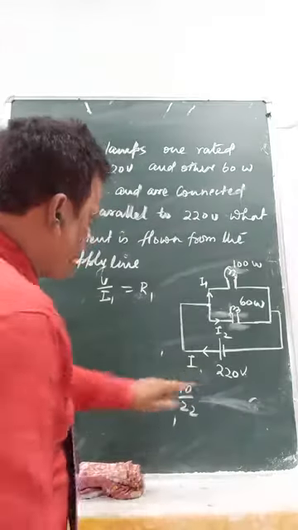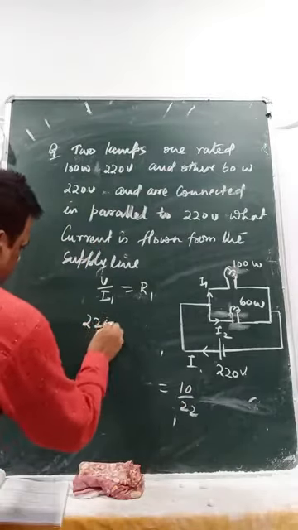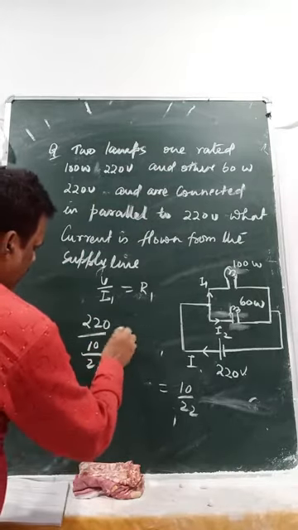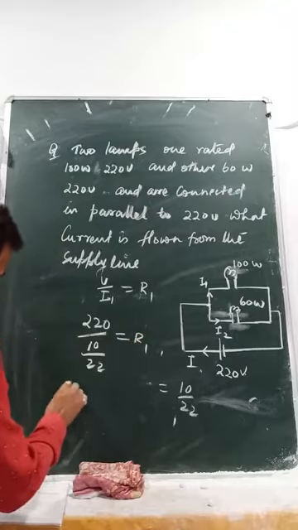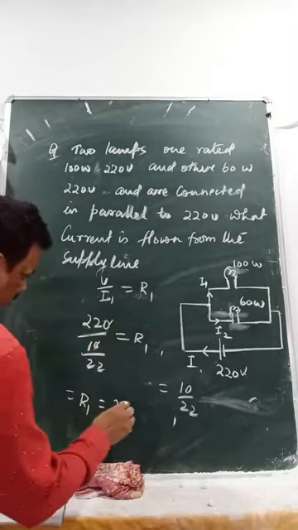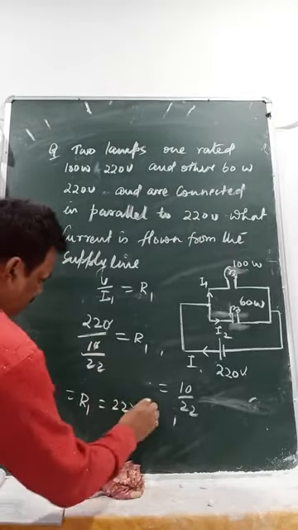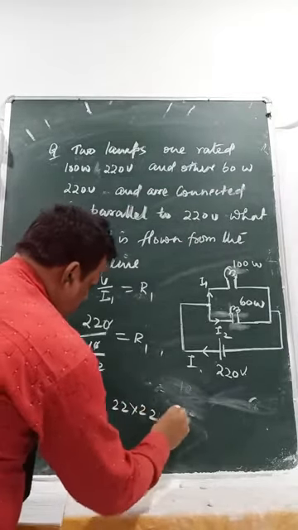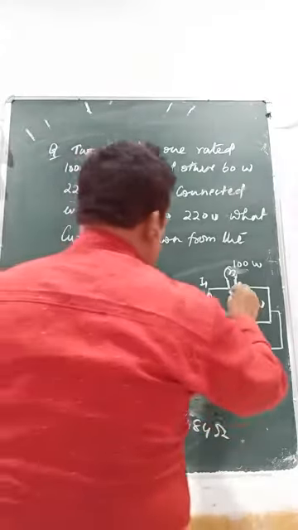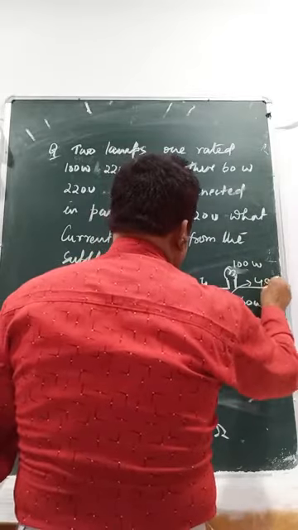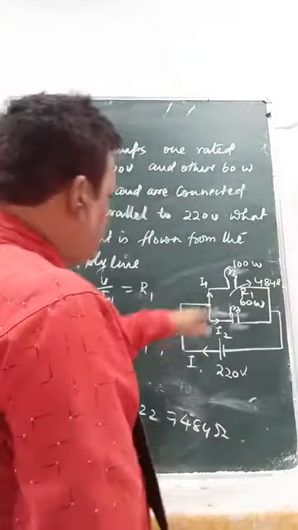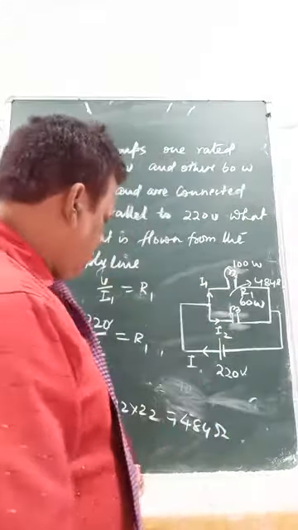V is 220, so 220 divided by I1, which is 10 by 22, equals R1. That means R1 equals 220 into 22 by 10, the zero cancels, which is 484 ohm. So this bulb has resistance R1 equal to 484 ohm.